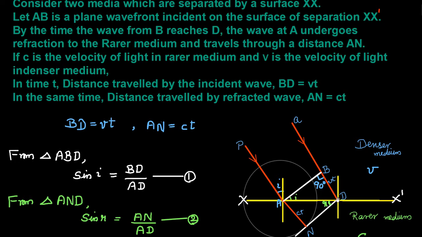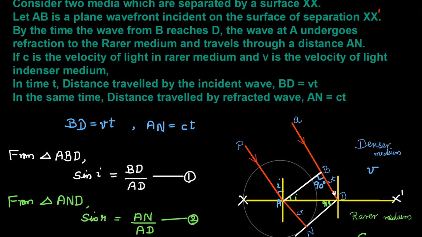If t is the time taken for the wave to travel from B to D in the denser medium with velocity v, then BD equals v into t.